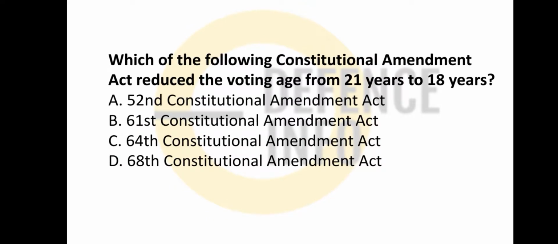Which one of the following Constitution Amendment Acts reduced the age of voting from 21 to 18? That is very historical. The 61st Amendment, the Constitution Amendment Act.